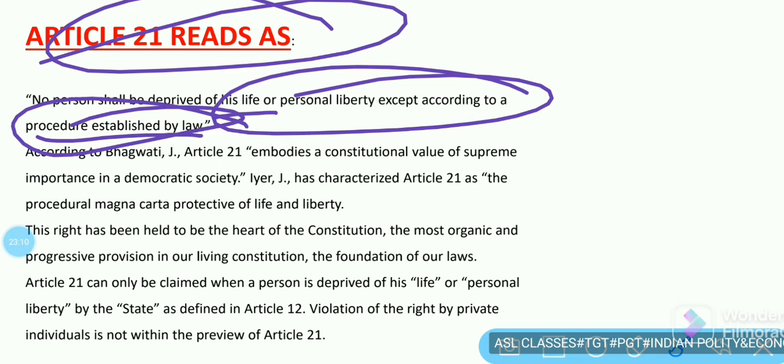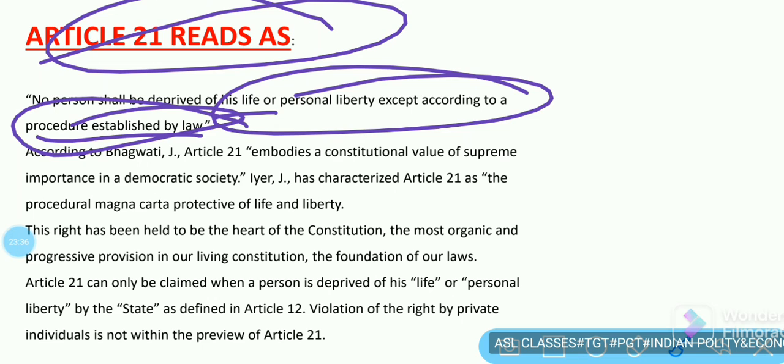This article provides that a person can be deprived of his life and personal liberty based on law, but this right cannot be violated without the support of any law. No arbitrary actions of the executive can violate the right to life and personal liberty.